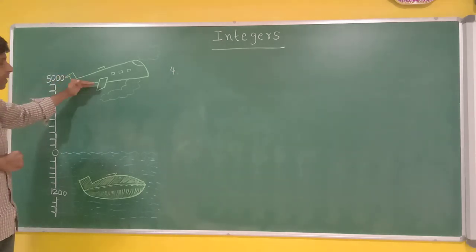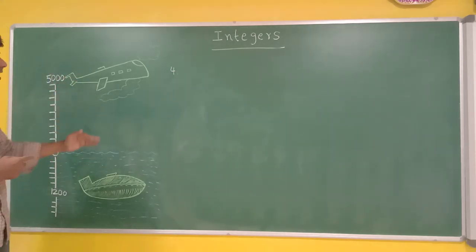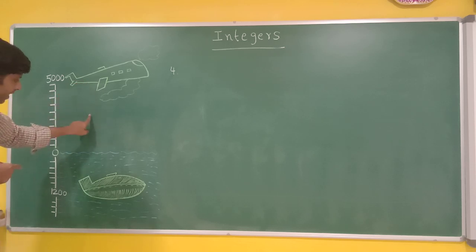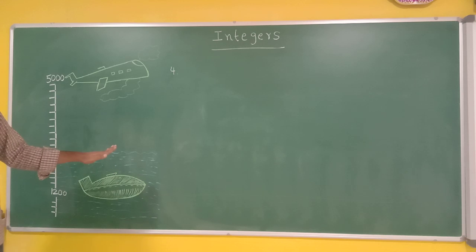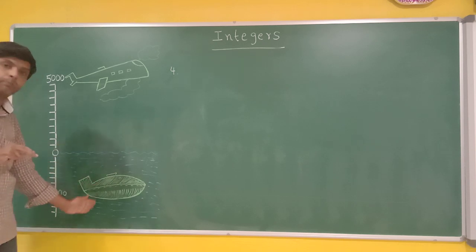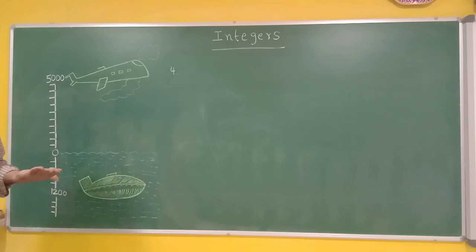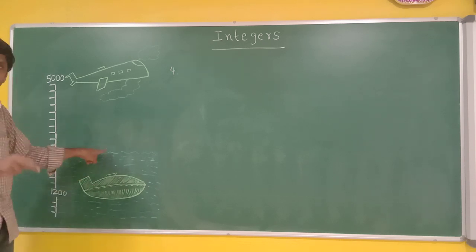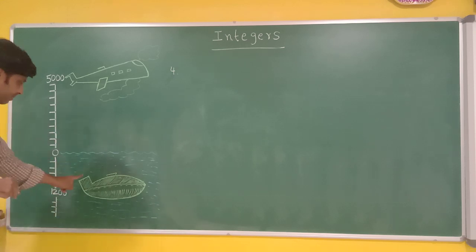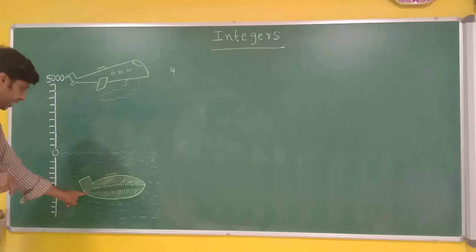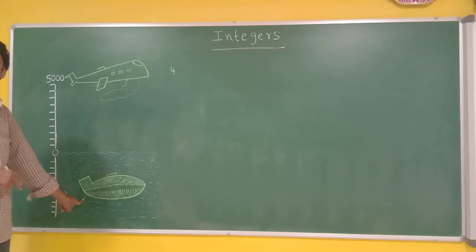Now, from there, if he wants to go to the submarine, he still has to travel. The submarine is not on the water, it is inside the water. So to reach the submarine, again he should travel 1200 meters.